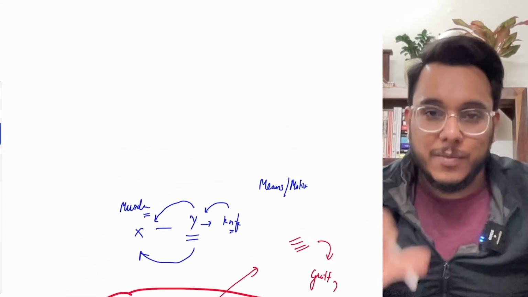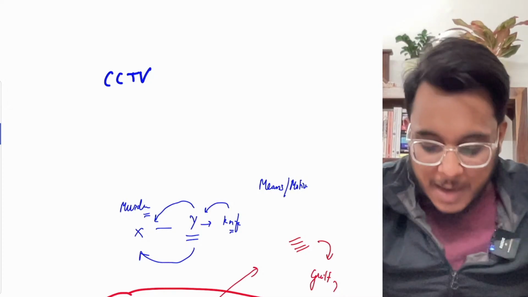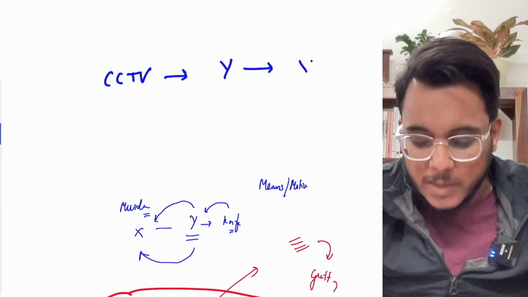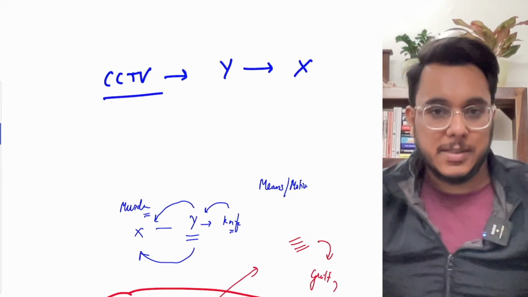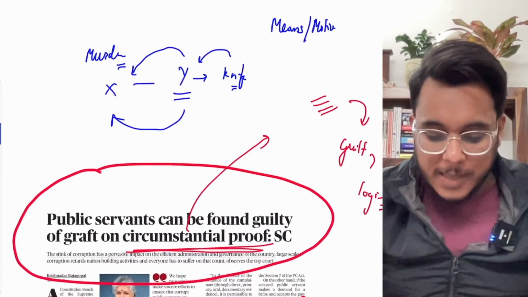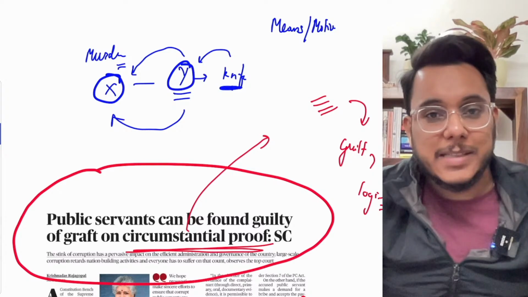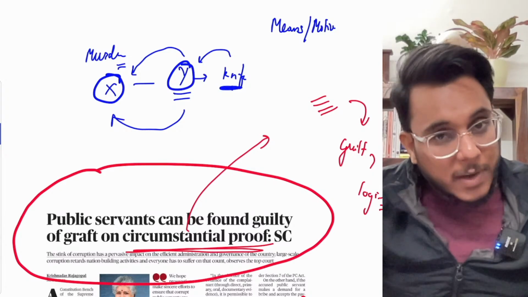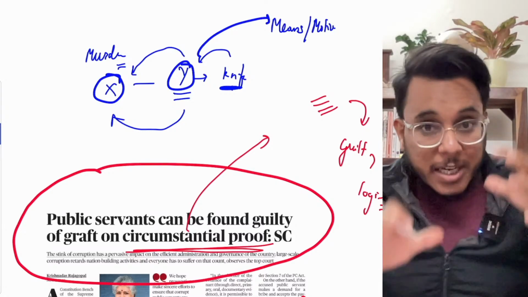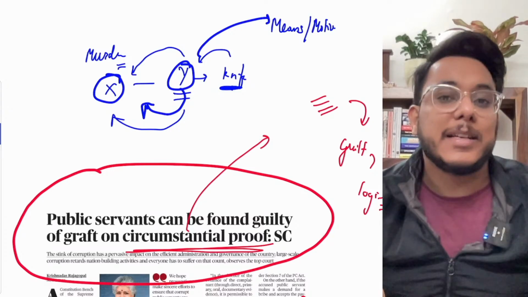Now, what is direct proof? Suppose there is CCTV footage, and in the footage you can see that Mr. Y is killing Mr. X. It is direct evidence. What is circumstantial proof? For example, Mr. X got murdered, Mr. Y had a knife in his hand, there was no one around, and Mr. Y was also an enemy of Mr. X. So logically we can assume that Mr. Y has killed X, but directly it is not being proved.